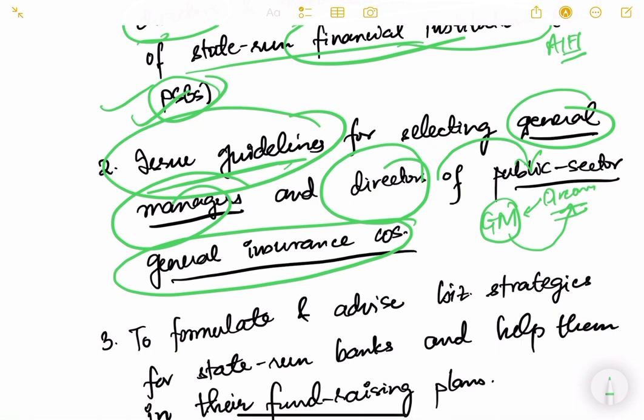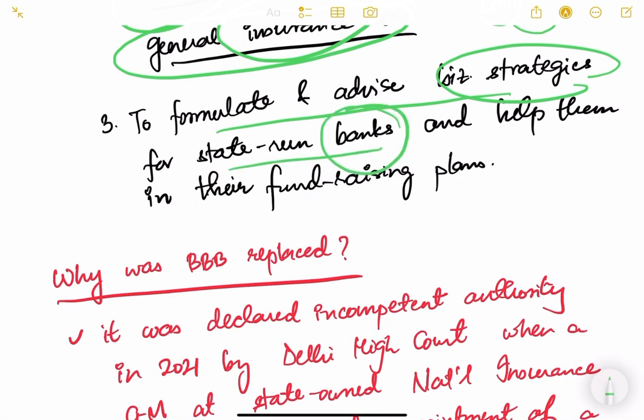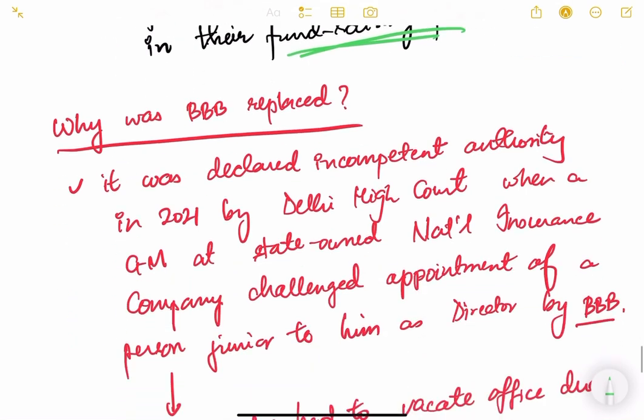So they can issue guidelines for selection of both general managers as well as the directors of public sector general insurance companies. Then again, to formulate and advise business strategies for state-run banks, that is public sector banks, and help them in their fundraising plans. It is the same as BBB. Now, why was BBB replaced?